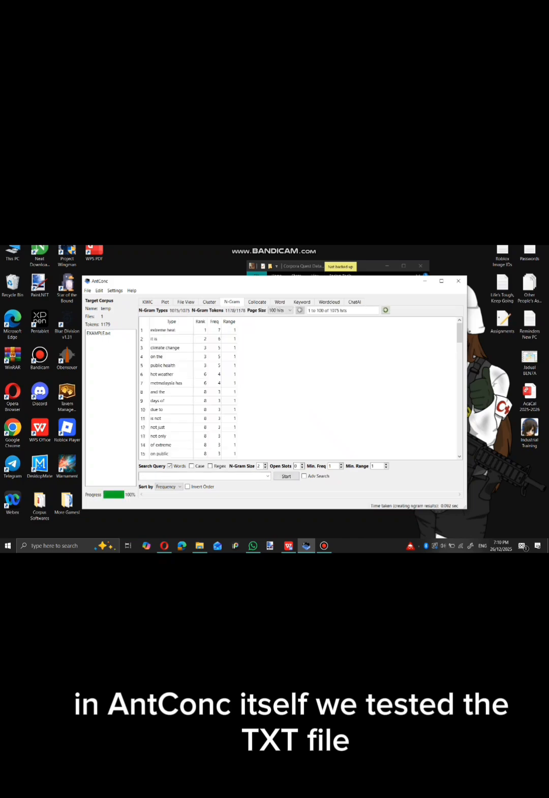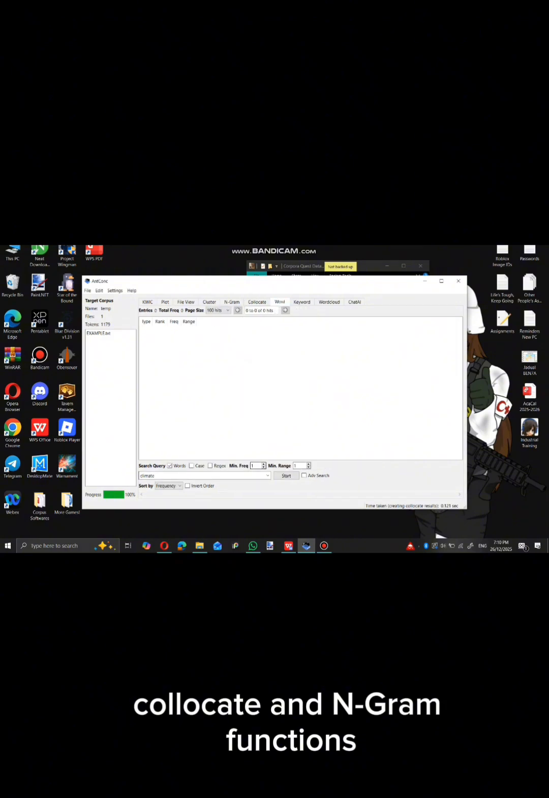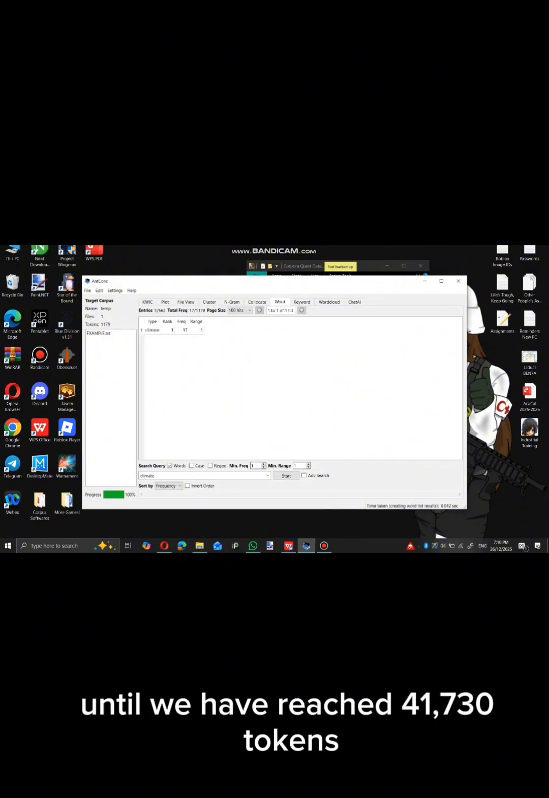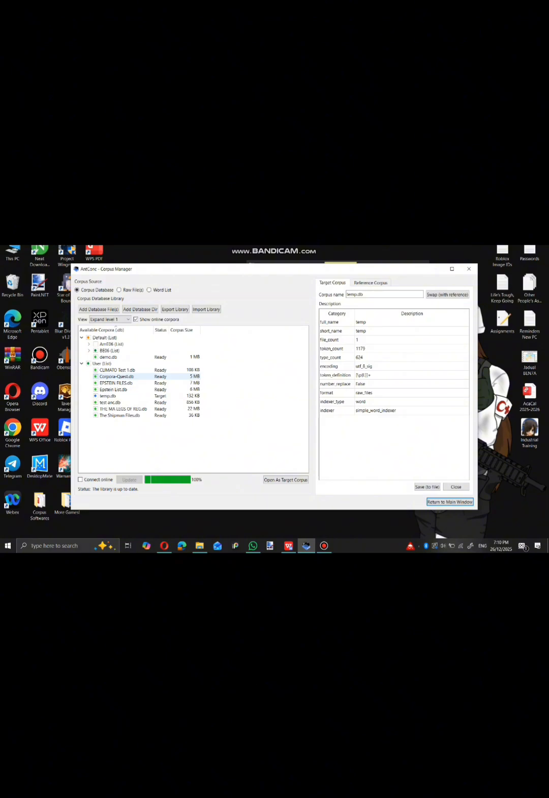We tested the TXT file, the source file, for the KWIC, word, cluster, collocate, and n-gram functions. We basically rinse and repeat the processes until we have reached 41,730 tokens and 9 different types of sources.